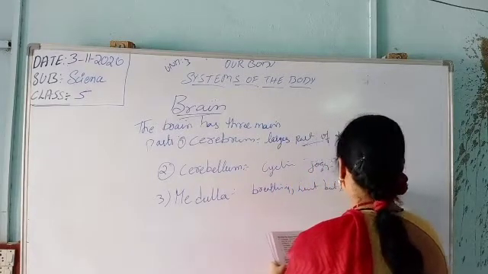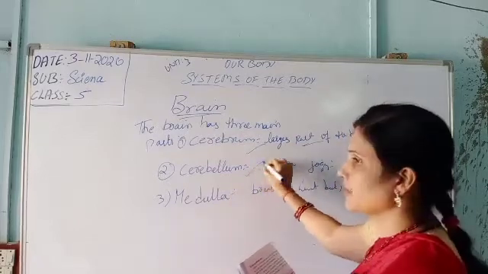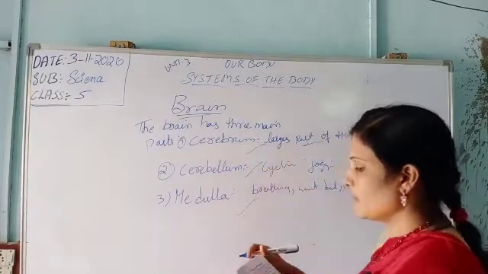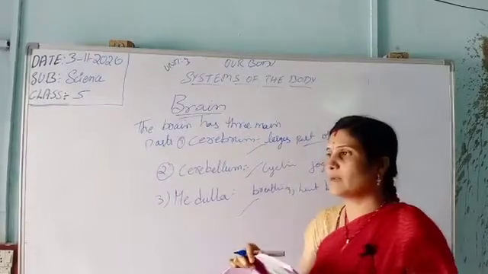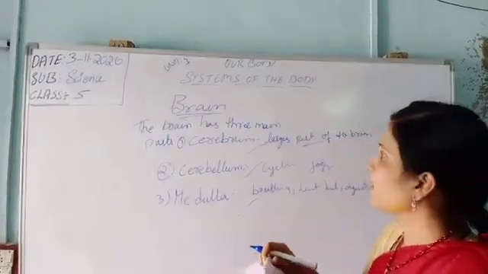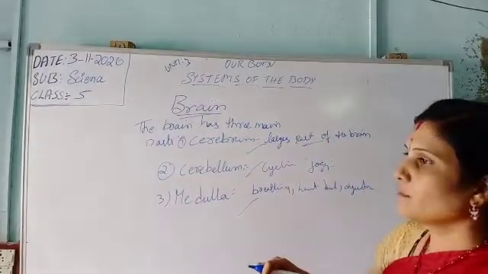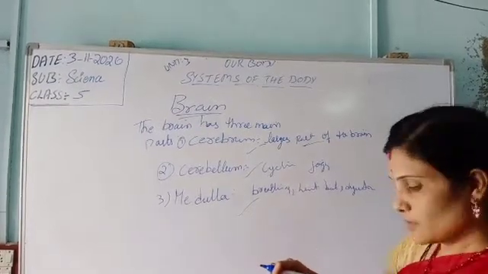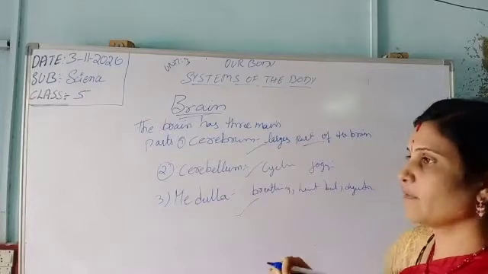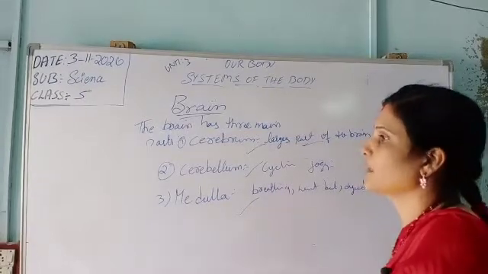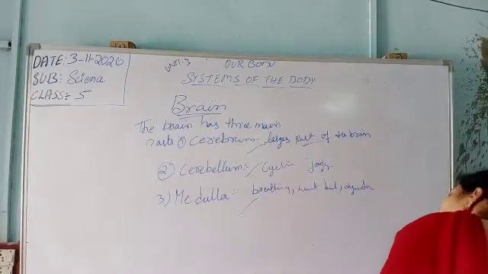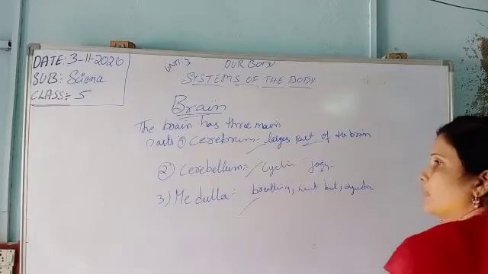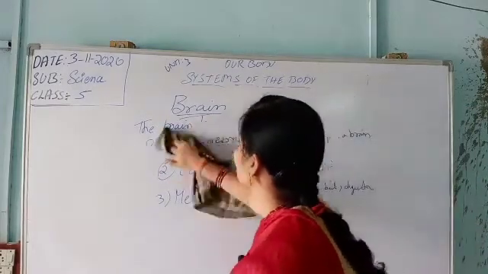Now we have learned about cerebrum, cerebellum and medulla. These are the three main parts of the brain. So children, everyone knows about the brain now. What is the largest part? The cerebrum is the largest part of the brain. You have to remember it, children.